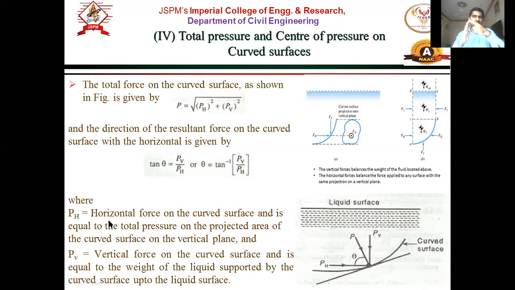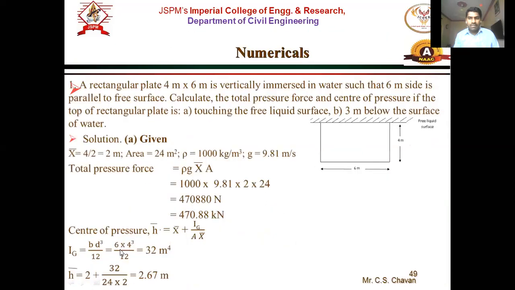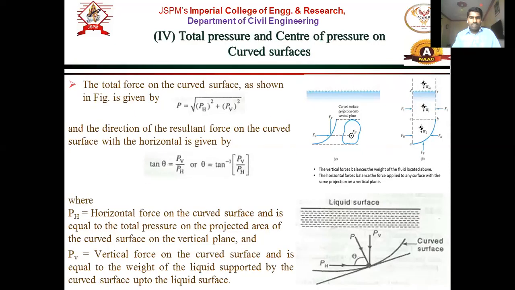The projected area of the given surface will be rectangular; it is always the projected area. And vertical is nothing but the total weight of that fluid. So total weight we have to consider as the vertical force. By these two things we can find the horizontal and vertical forces, and then the total pressure or the resultant force from these two forces.